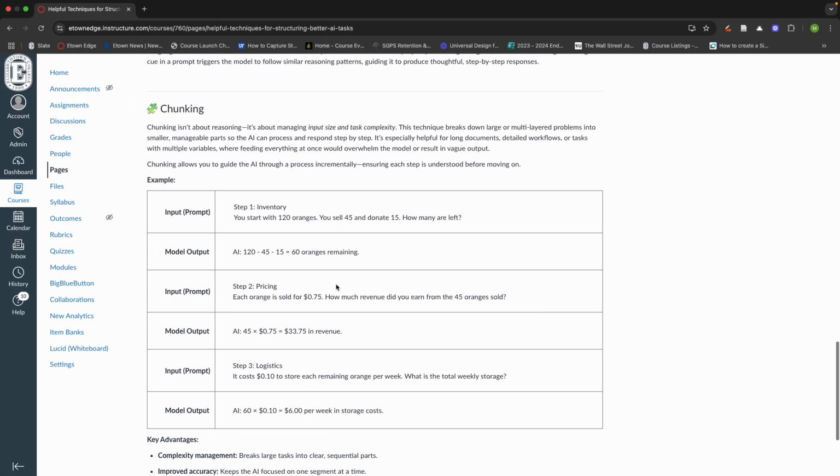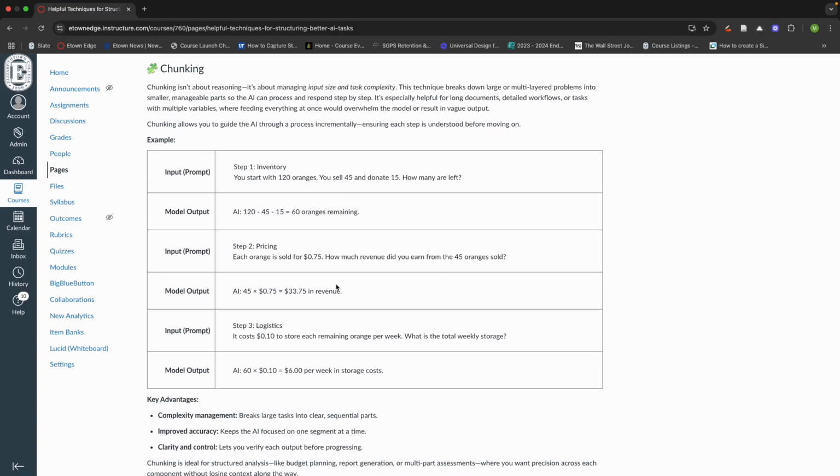But sometimes, well, there is so much information and so much complexity that you need to break it down into steps or chunks. I think of a pizza. You can't eat a pizza all in one bite. Typically, the average person can't. And so, chunking is a very similar concept. It's about managing the input, it's about managing the complexity and breaking things down.